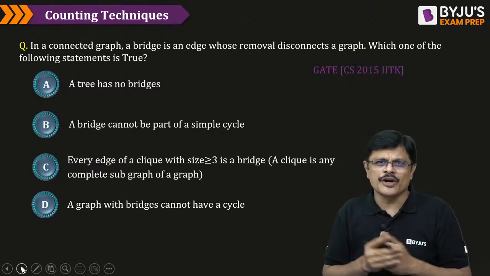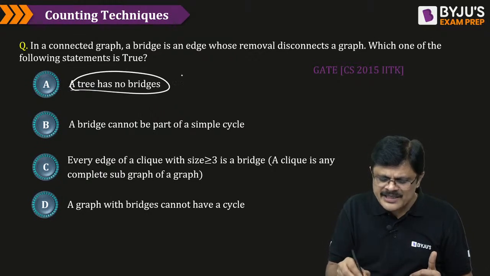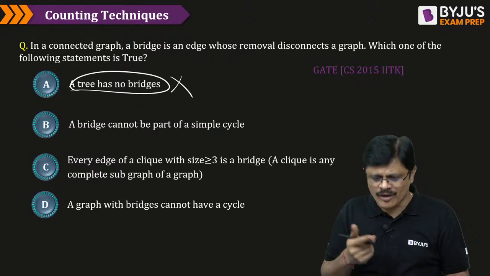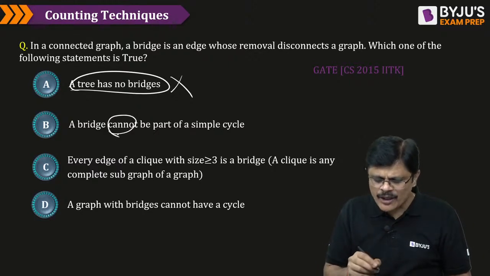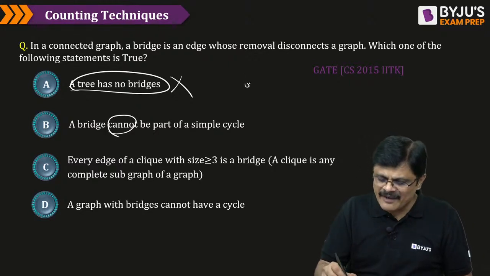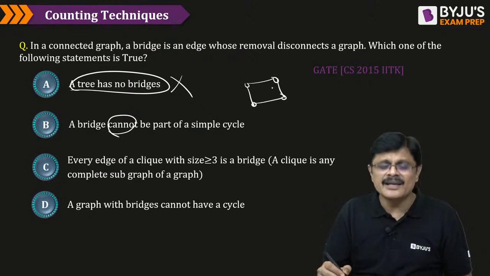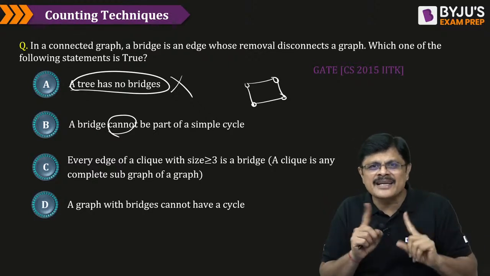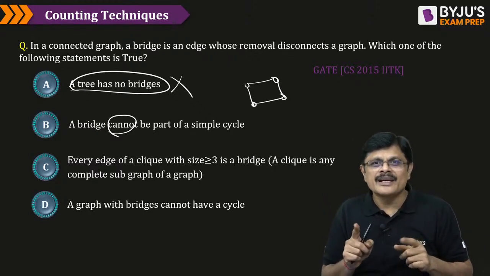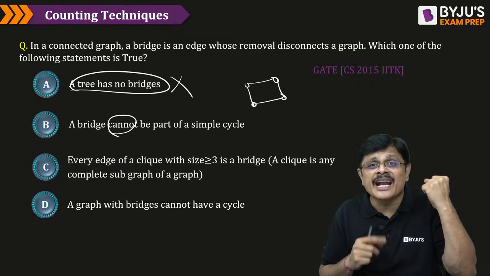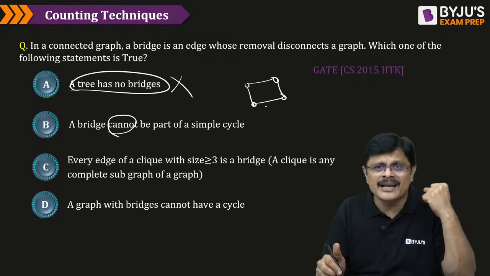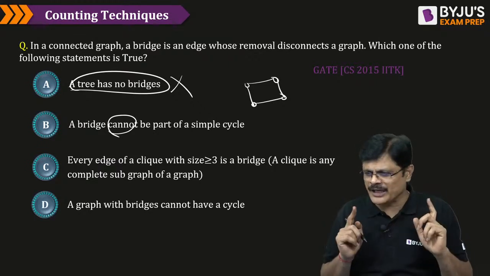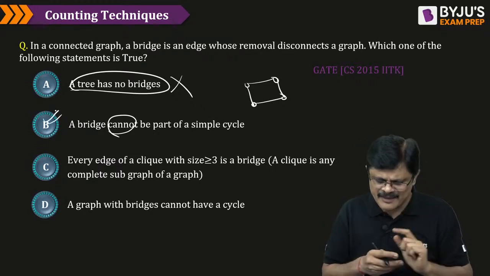Bridge or cut edge, you call it. And "a tree has no bridges" is wrong, because every edge is a bridge. A bridge cannot be part of a simple cycle. Yes. See, my dear friend, if you take a simple cycle and remove an edge, the graph does not get disconnected, sir. Bridge means that if you remove the edge, the graph should get disconnected. In a cycle, no edge is a bridge, because even if you remove the edge, the graph is still connected. Am I clear? So, B is the correct answer, my dear friends.